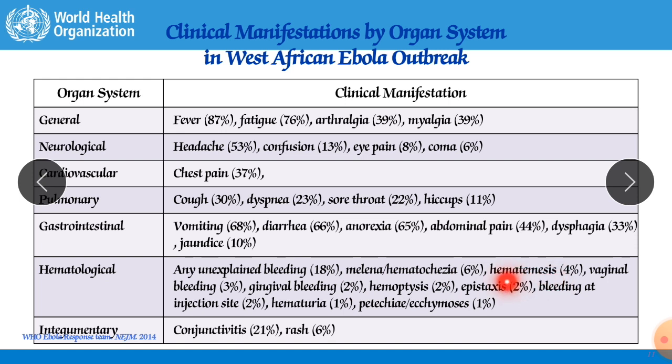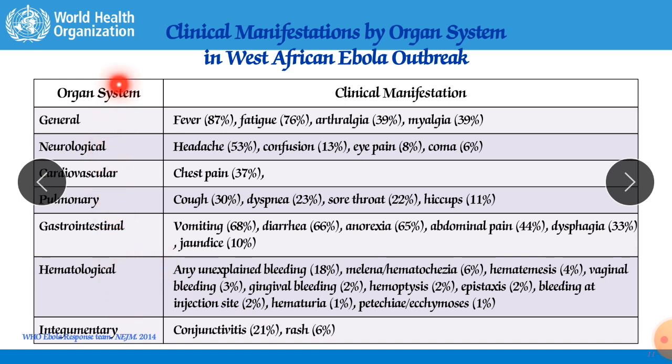Hematemesis means when we are vomiting, at that time blood comes into your vomit along with your mucus, so it is 4%. Vaginal bleeding means bleeding from the vagina. Gingival bleeding, it is 2%. From the gums bleeding will be there. Hemoptysis, and epistaxis, bleeding through the nose. Bleeding at the injection sites. Hematuria means bleeding through the urine also. Petechiae and ecchymosis, it is 1%. And integumentary, conjunctivitis 21%, rash 6%.